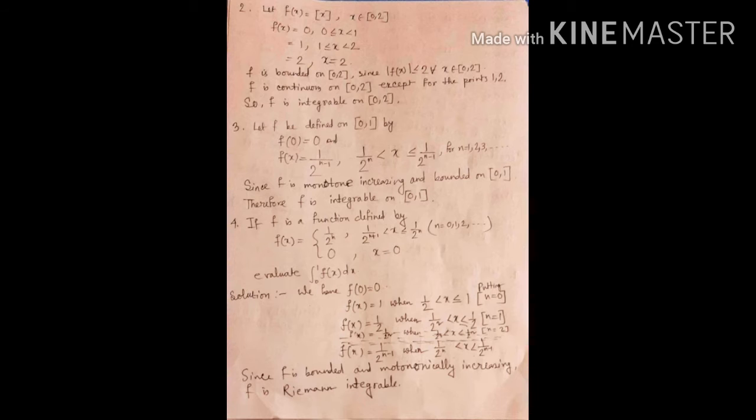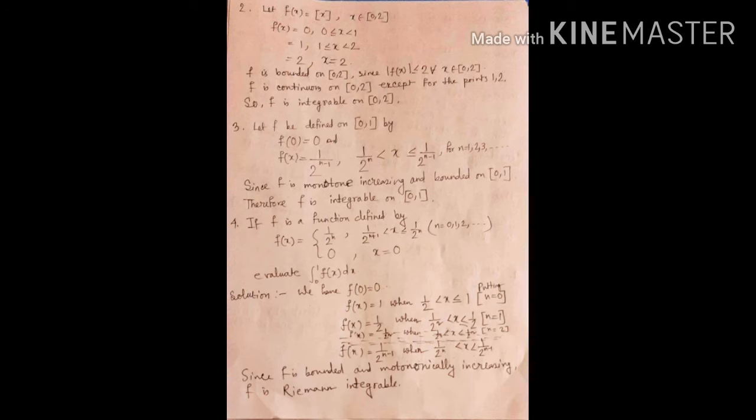Now example number 4: f is a function defined by f(x) = 1/2^n when 1/2^(n+1) < x ≤ 1/2^n, n = 0, 1, 2, and so on, and 0 when x = 0. We have to evaluate the integral from 0 to 1 of f(x) dx. That means first we see that the function is integrable on the closed interval [0, 1], and then we evaluate the integral from 0 to 1 of f(x) dx, that is, the value of this integral.